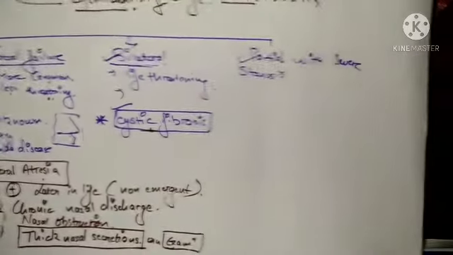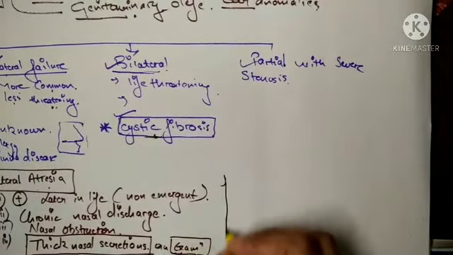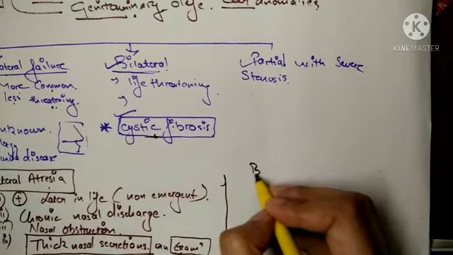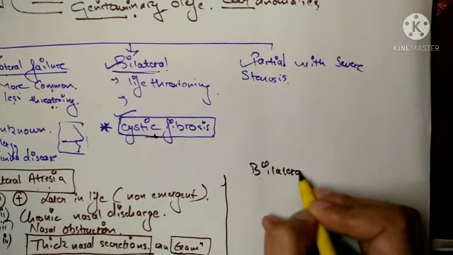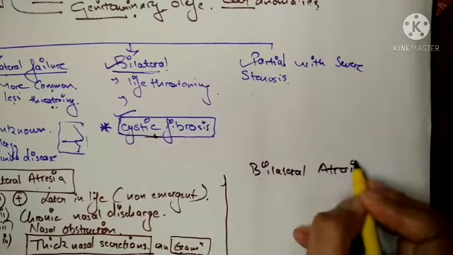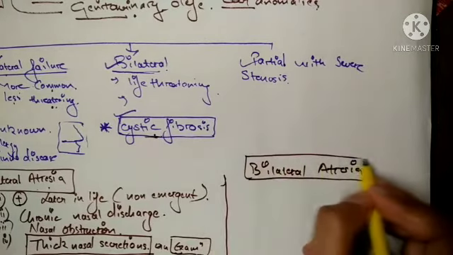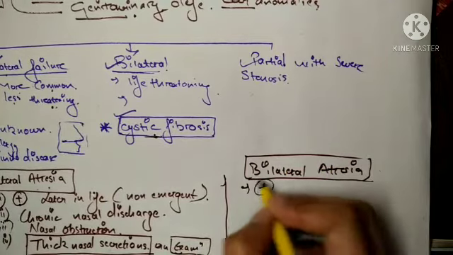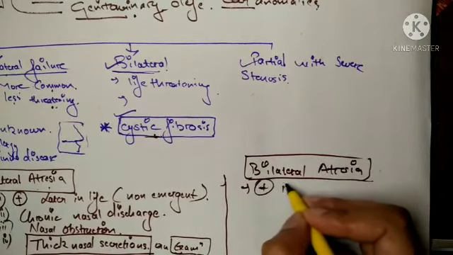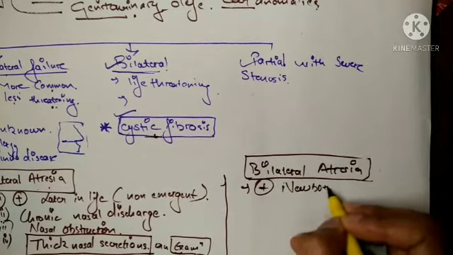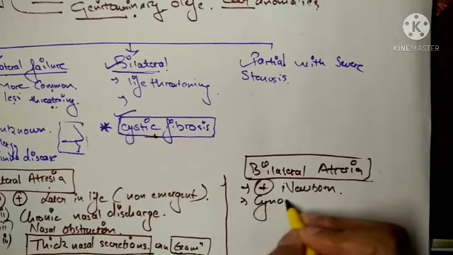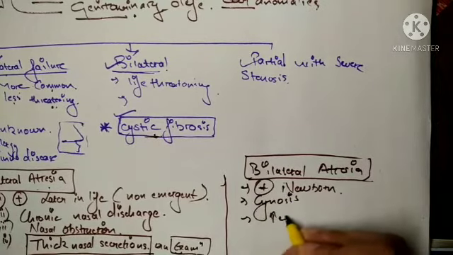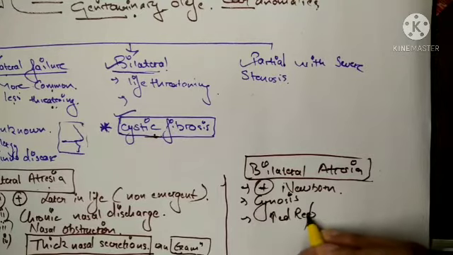Now next I will tell you about bilateral atresia. What will happen if the child has bilateral atresia? Since this is a bilateral condition, the child will present as soon as the child is born. The child will have cyanosis and increased respiratory effort in order to maintain the oxygen saturation of the body.